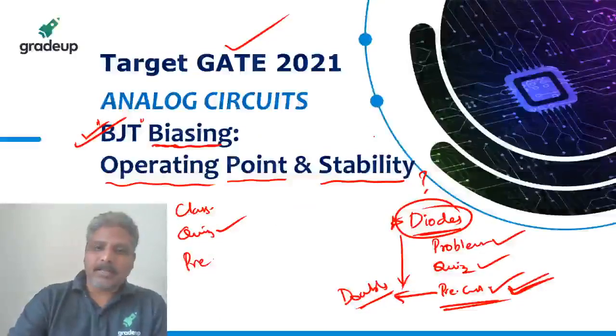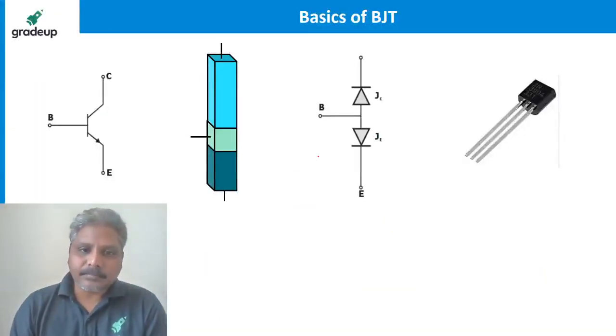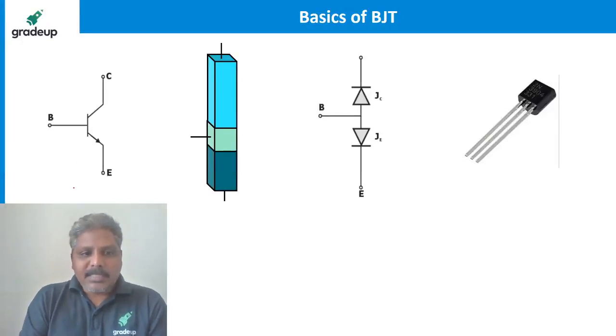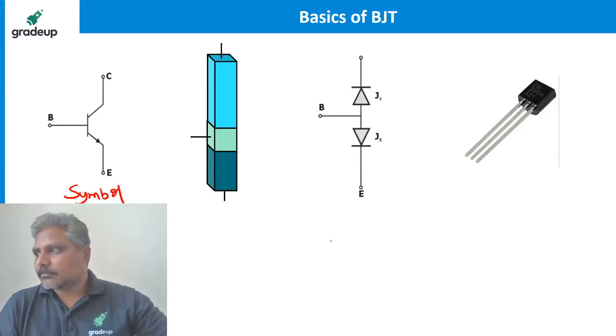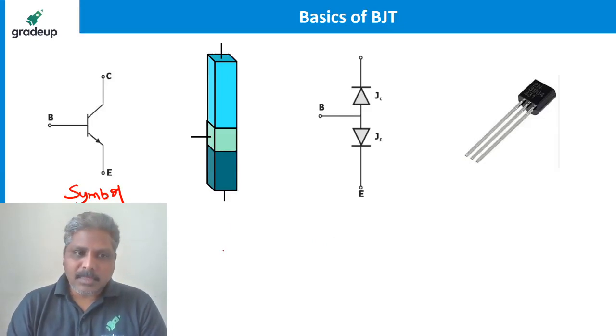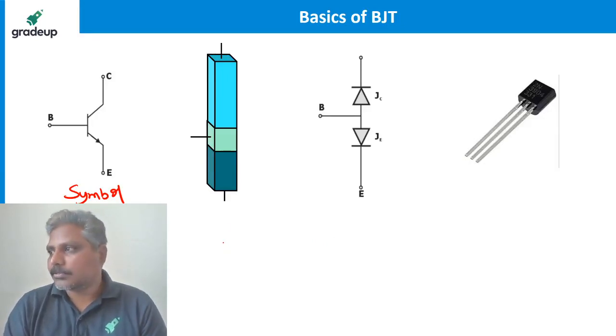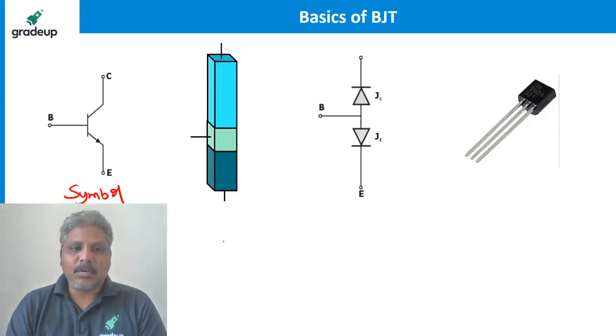Okay, let's start, guys. Symbolic representation of BJT is like this. Please hold the chart for some time, so let me explain.